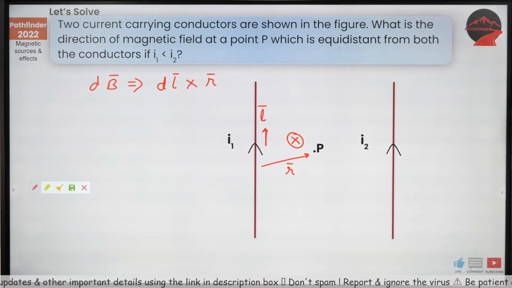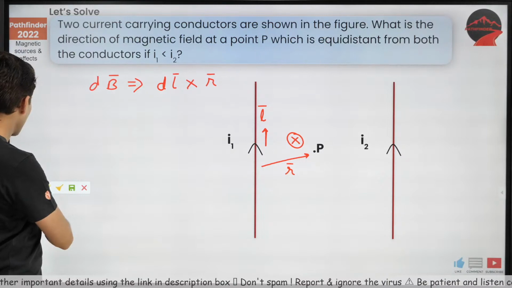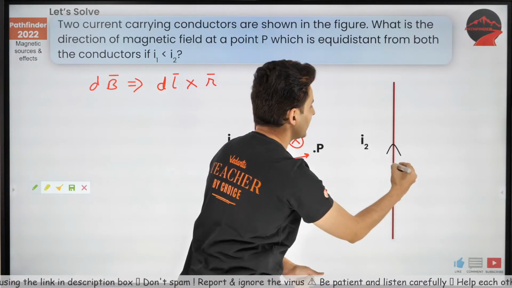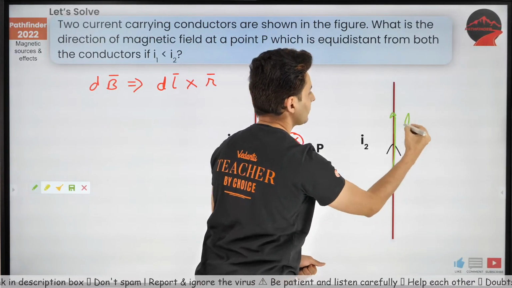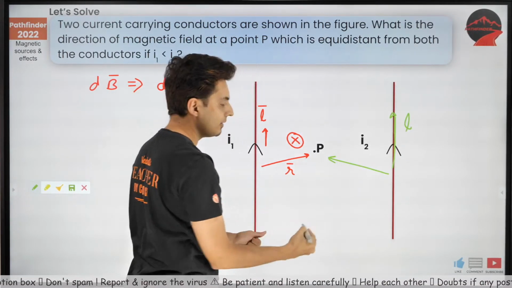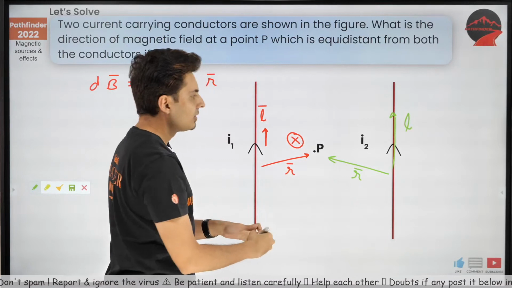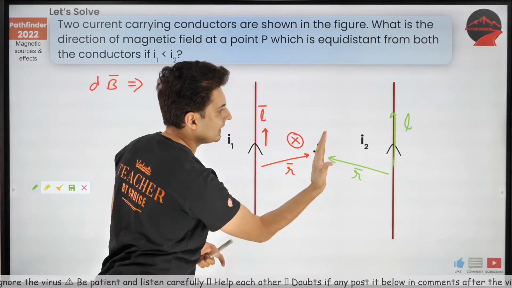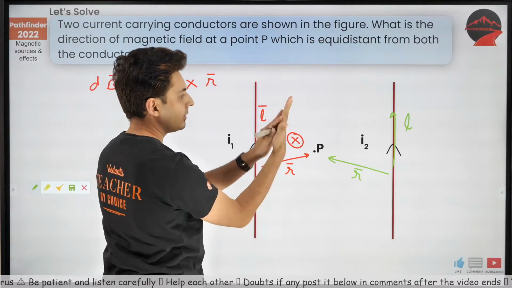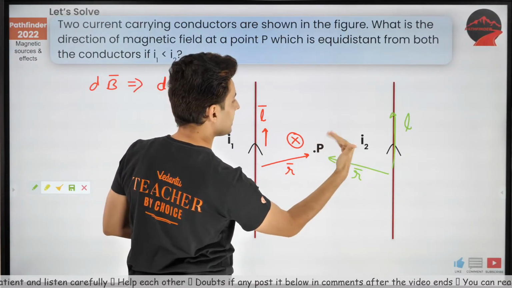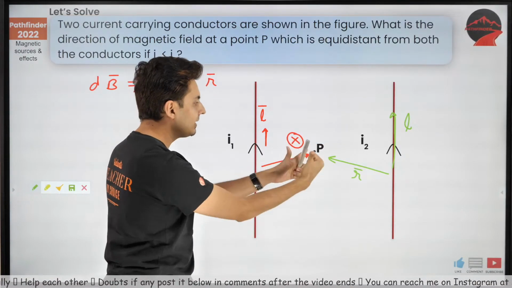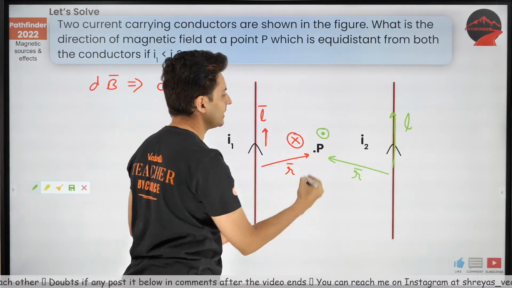Everybody understanding this? Great. Now, think about what will happen because of this wire. The current is going here, so the length vector is here. The position vector is here. So L cross R, do not do it the other way, that would be stupidity. Put your four fingers up along L, the palm facing towards you, L cross R, very easy. Where is the thumb coming? Towards you. So at that point, the magnetic field is towards you.